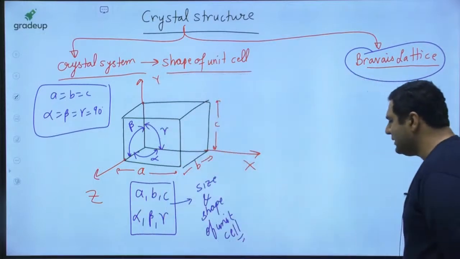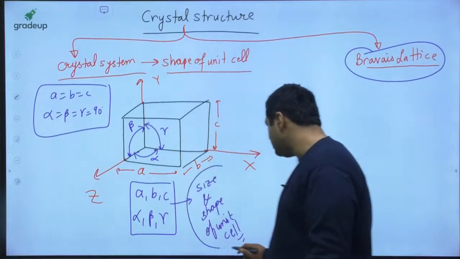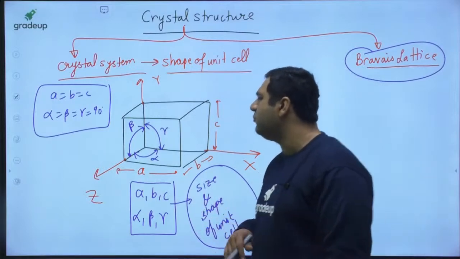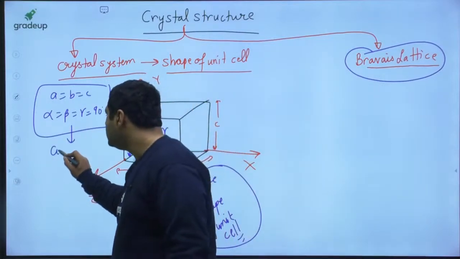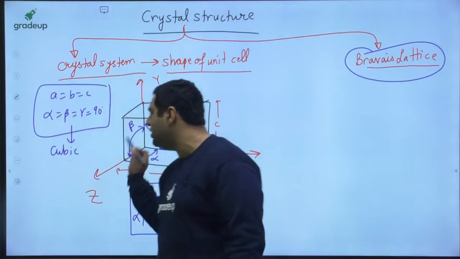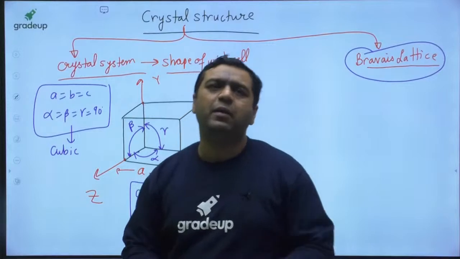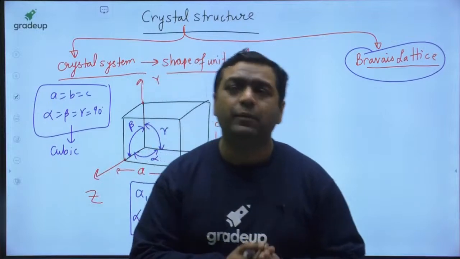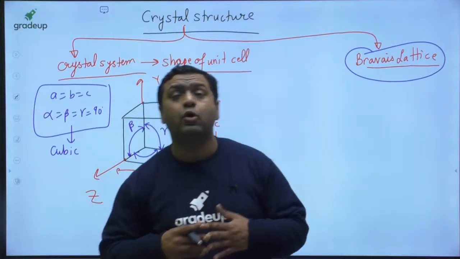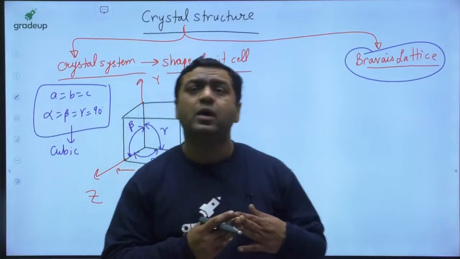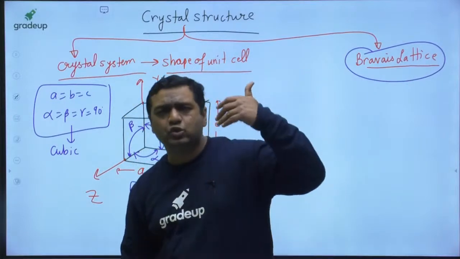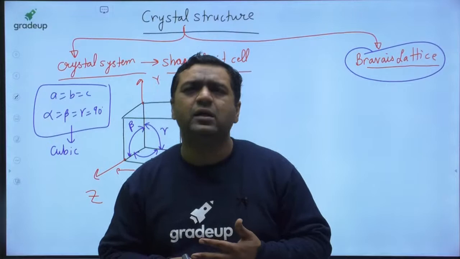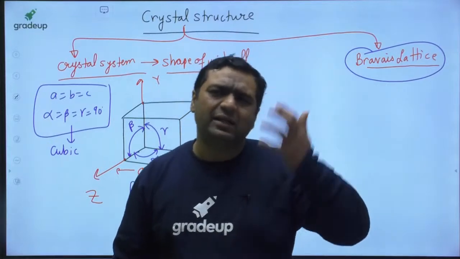So when we are going for A, B, C, alpha, beta, gamma, the size and shape of the unit cell will be decided by these parameters. So the crystal system, my dear, is going to be cubic if you are following these conditions. And if conditions are different, it may become hexagonal, orthorhombic, monoclinic, triclinic, or tetragonal. So whatever you study about cubic, tetragonal, orthorhombic, monoclinic, triclinic, all these things are the types of crystal system.